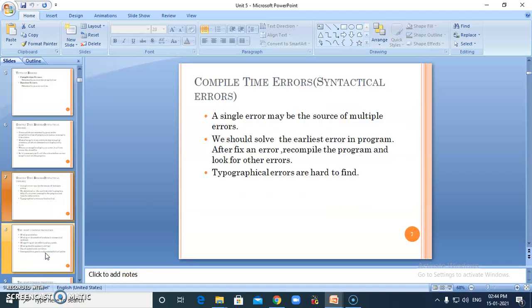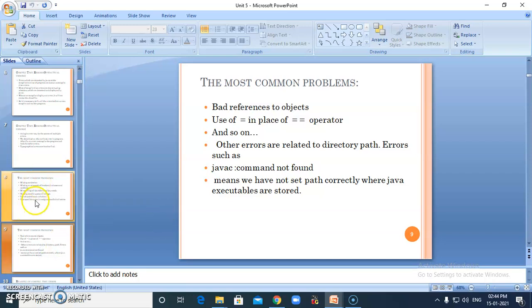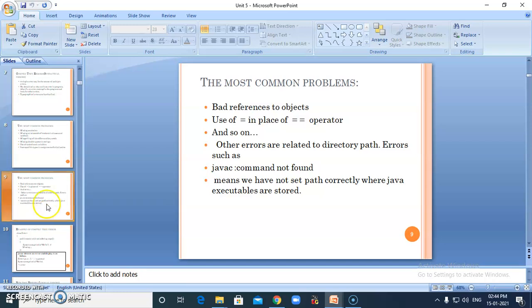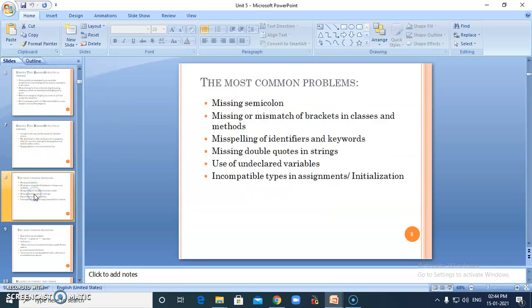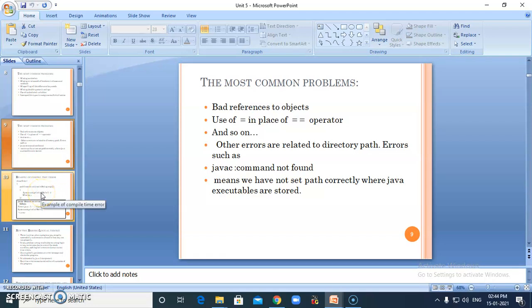Now about the runtime error. You can see here the most common problems that I talked about regarding syntactical errors.